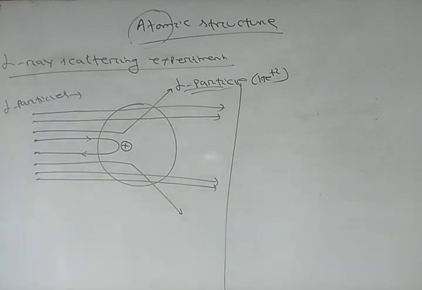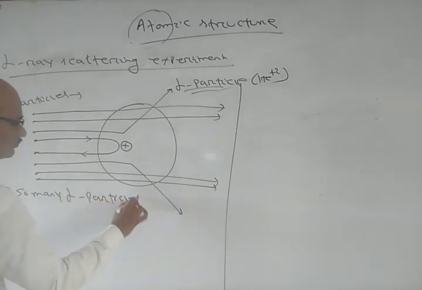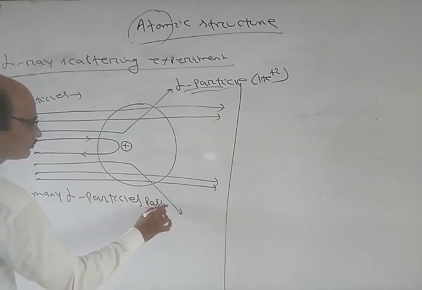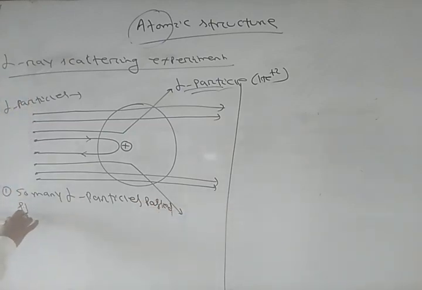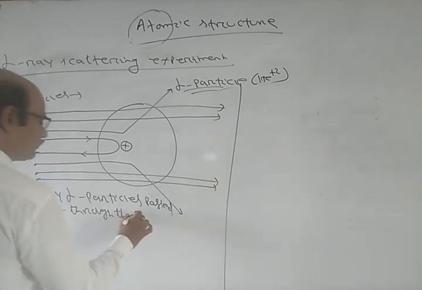Number 1, so many alpha particles passed straight through the gold foil.